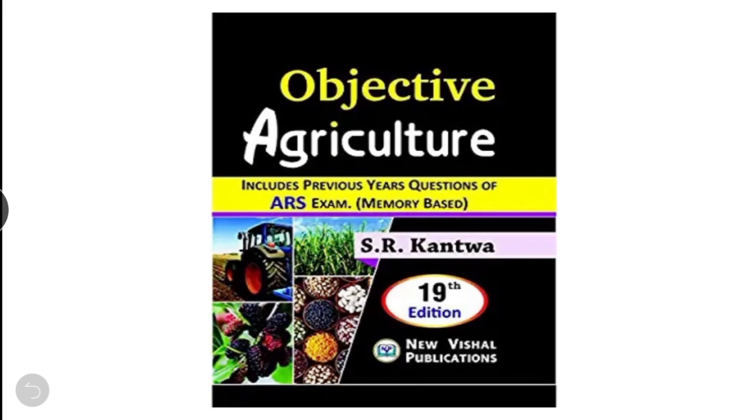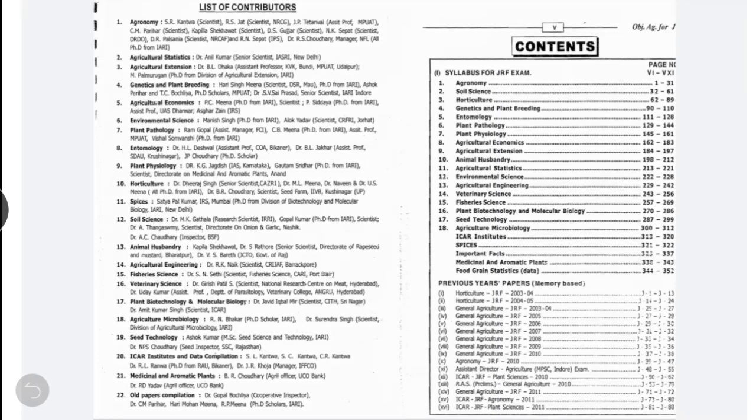And my last recommendation is Objective Agriculture by Dr. S.R. Kandwa. Also this is a very nice book, covering almost all degree courses along with veterinary science, fishery science and seed technology. This book also has previous years' JRF question papers with solutions. It also includes ICAR JRF plant science and agronomy old question papers. So I also recommend this book for JRF and other agri competitive exams. Overall, this book has more than 400 pages and the price of this book is around 300 rupees.